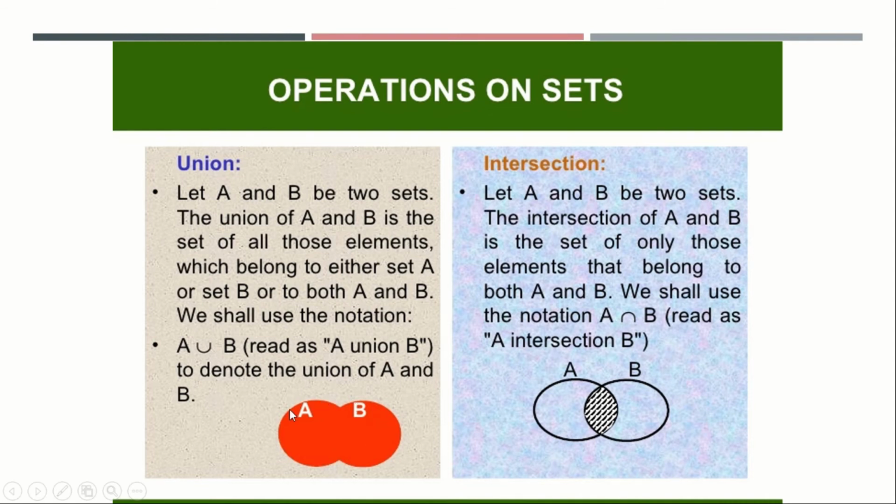Union means we have to include all the elements or all the parts of A and B. Intersection means we have to take only the common elements of A and B. So this is the difference between union and intersection. Union means we have to take the whole part, whereas intersection means we have to take only the common part.